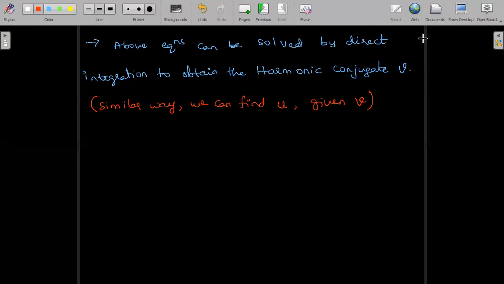Now, after finding the harmonic conjugate, we can as well find out the analytic function f of z. So, how to find out f of z?